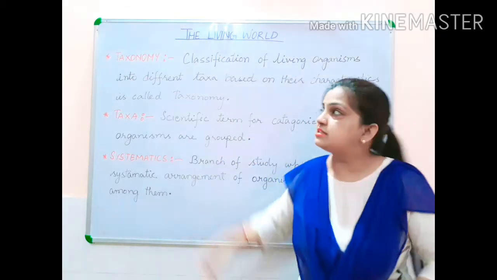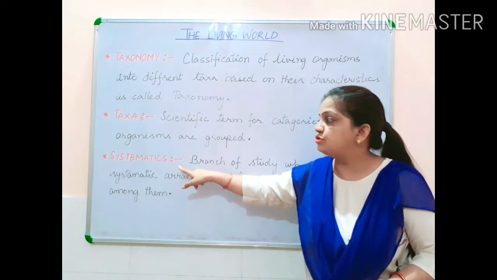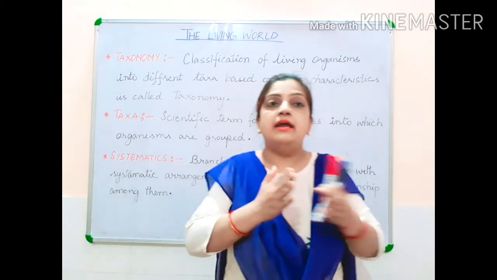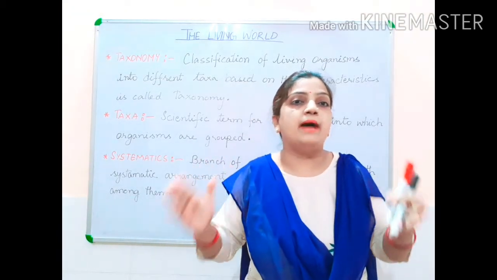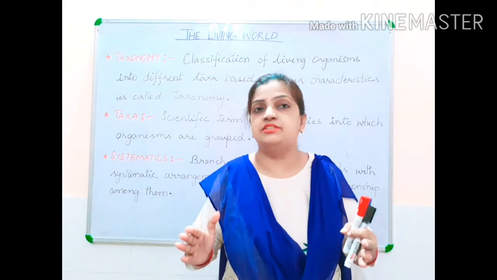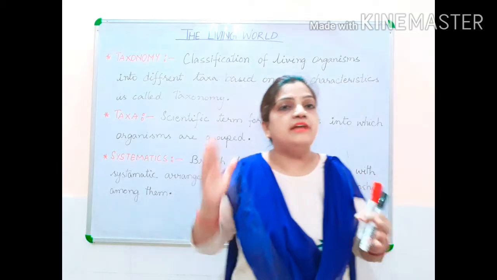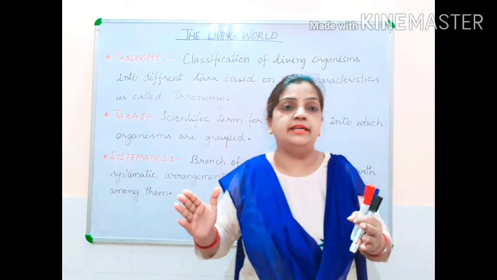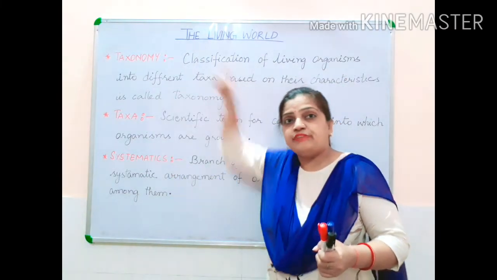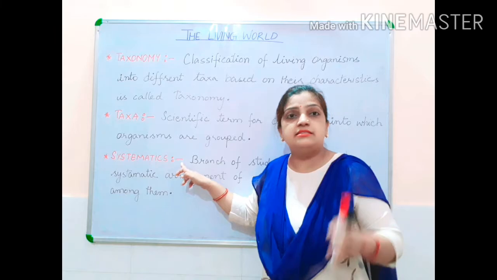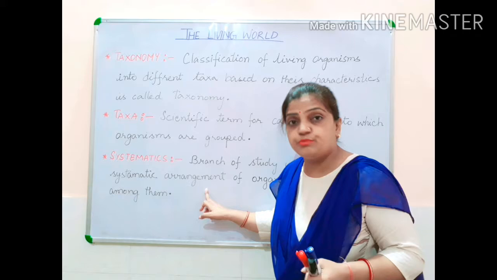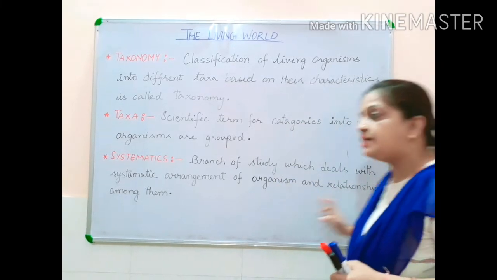Now children, when we are discussing taxonomy, it is very important to understand what systematics is. Systematic means in a particular sequence. The study of classification cannot be done haphazardly. We have discussed this before also. Each level of organism has to be studied in sequence, in a proper manner. So systematics is a branch of study which deals with the systematic arrangement of organisms and the relationships among them.